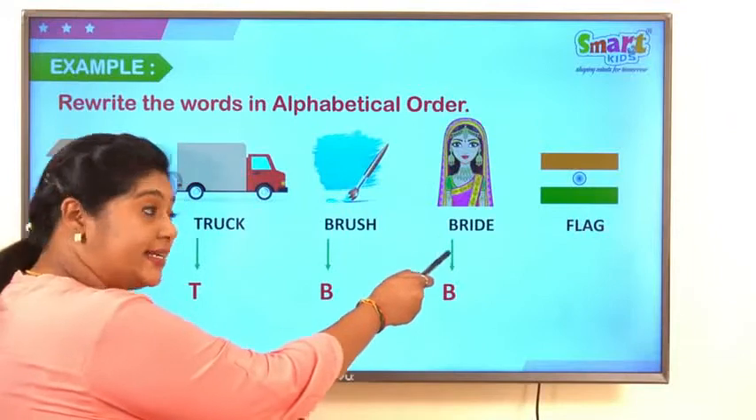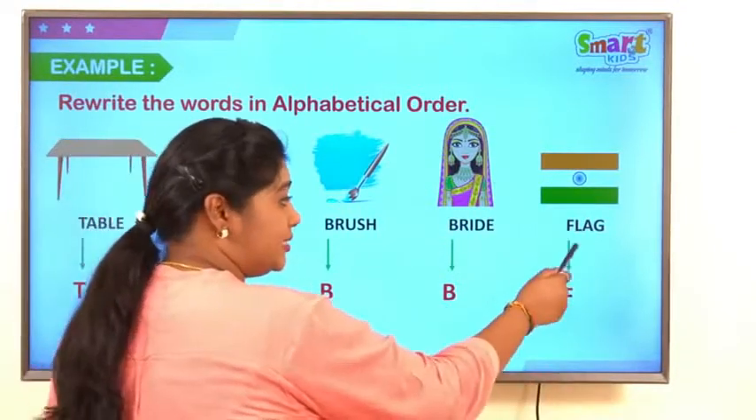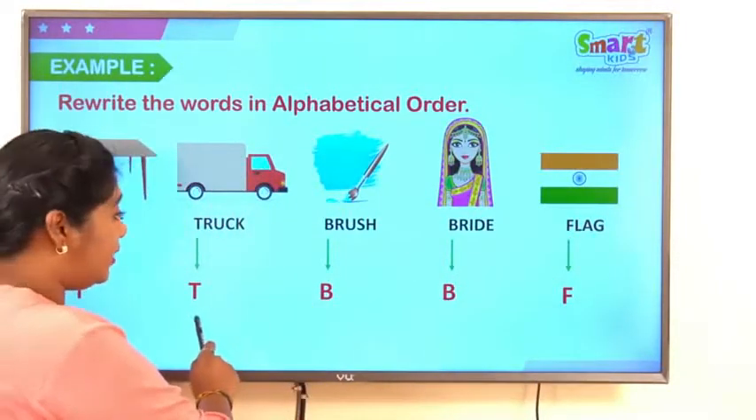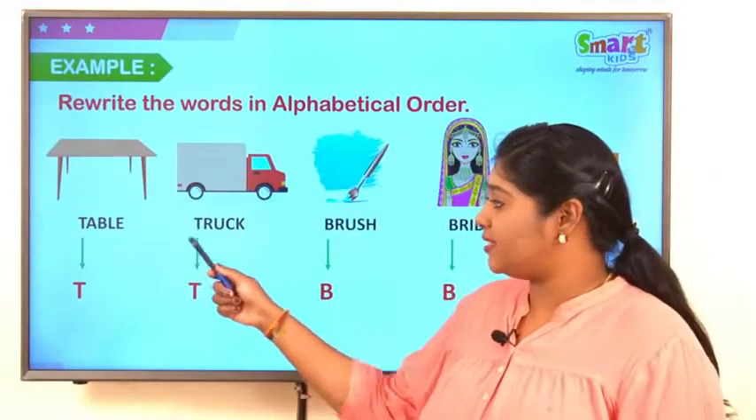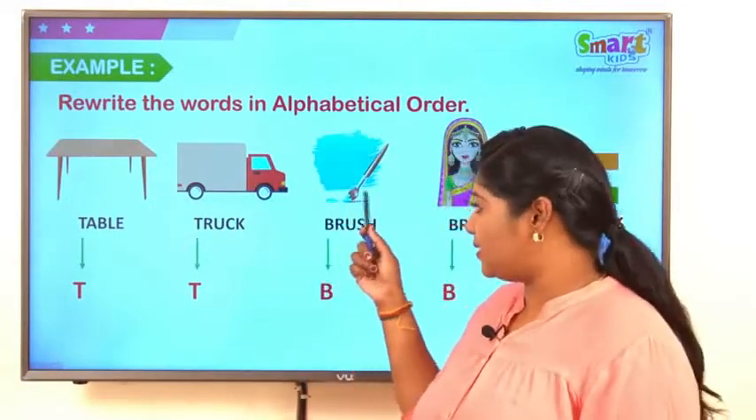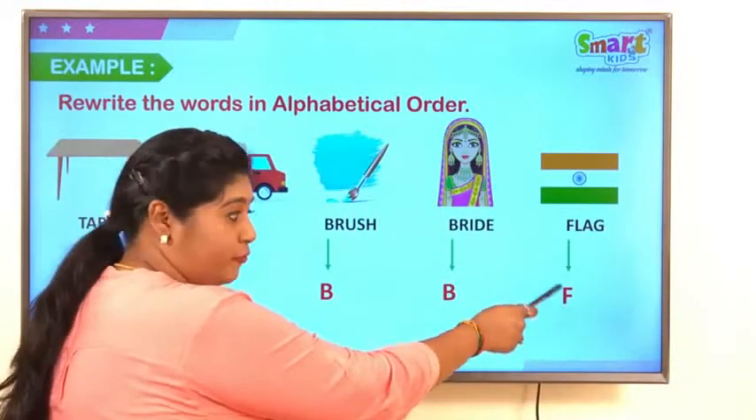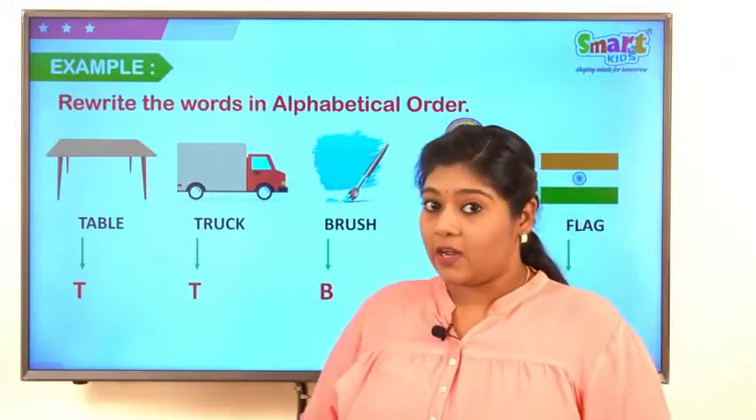And what is the first letter of bride? B. What is the first letter of flag? F. Look, now we have 3 letters. Yes, among 5 words, 2 words start with T, 2 words start with B and 1 word starts with F. So, how to arrange these words in alphabetical order?